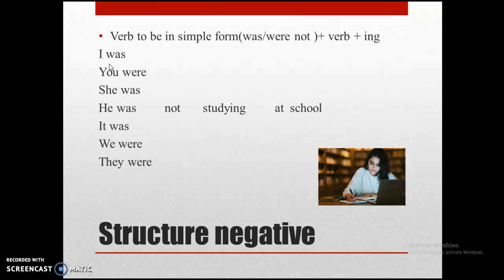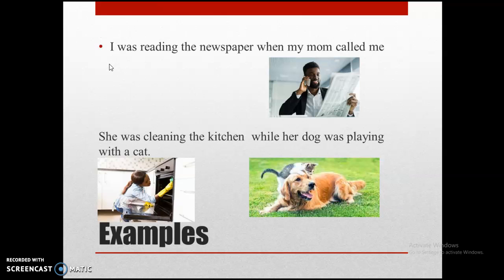You were not studying at school. She was not studying at school. He was not studying at school. It was not studying at school. We were not studying at school. They were not studying at school.